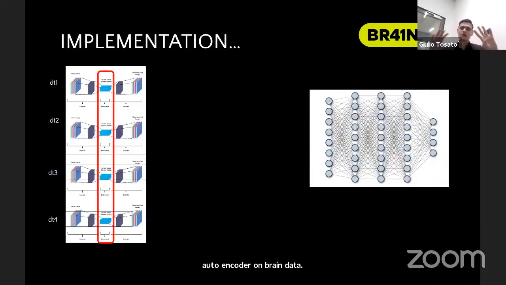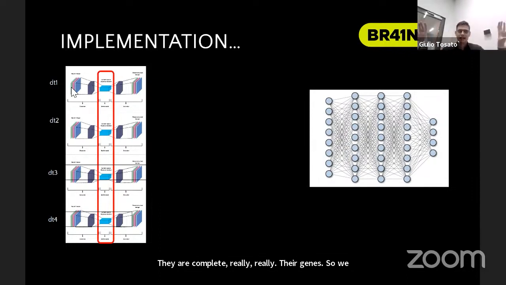So we have the 4 different datasets that I showed you, and they are really heterogeneous. So we can represent them as a matrix, and we can slice them in events. And this is the only preprocessing that I will do on these datasets. Once we have done this, we can train each of these autoencoders.